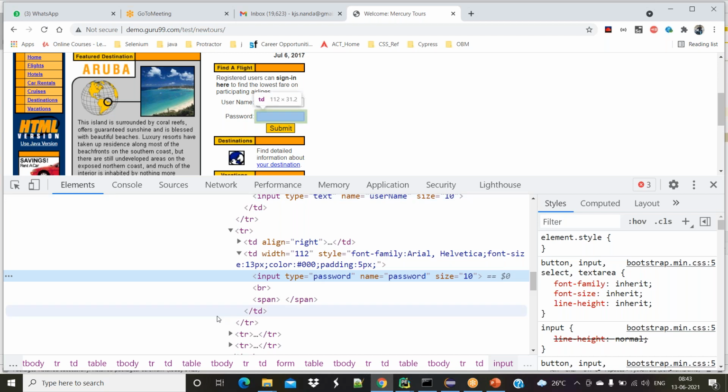You can see here, this is the tag which is highlighting the password field. Again, its tag has different attributes: type, name, and size. Again, I'm going to choose the name attribute. Why do we choose the name attribute every time? Why not some other attribute like type or size? We are supposed to select the name attribute only out of these. Why we need to select only name, we can discuss as part of the course.